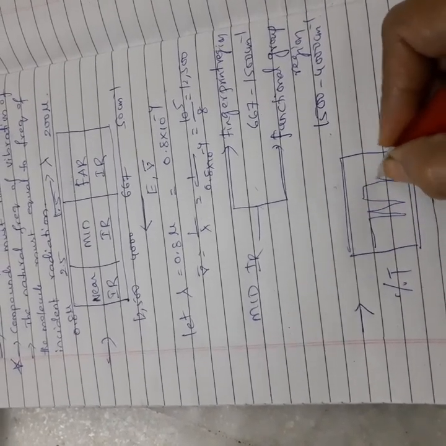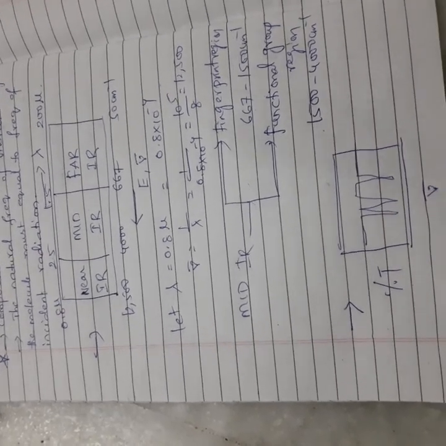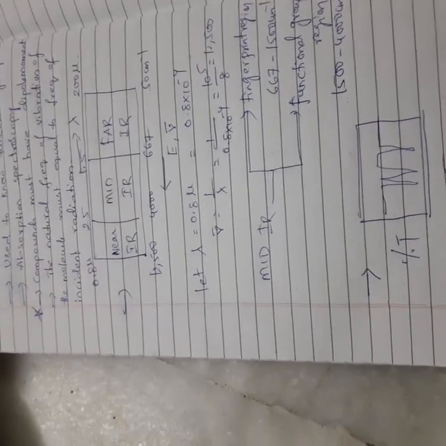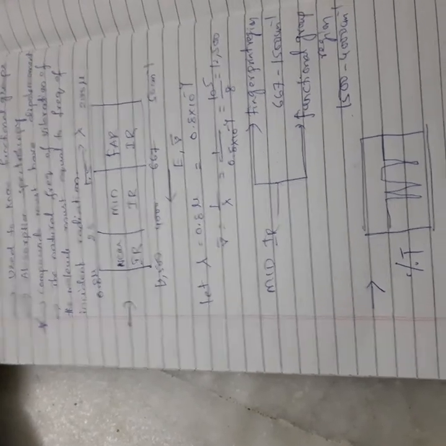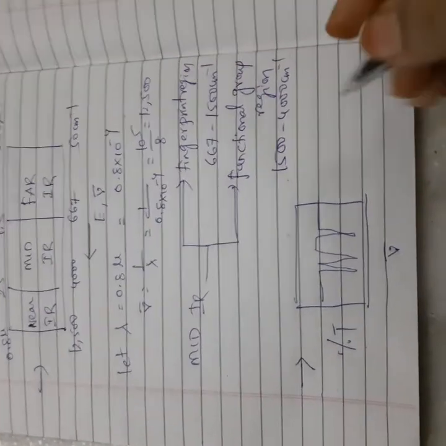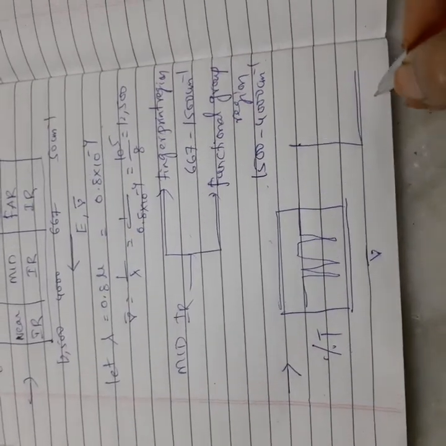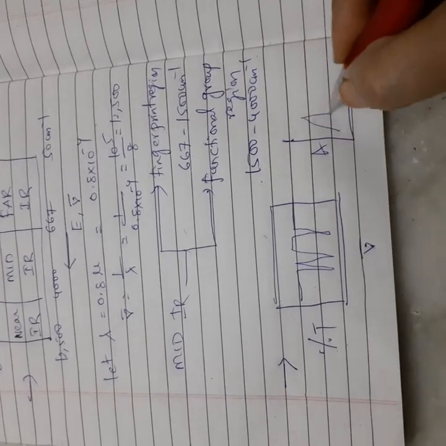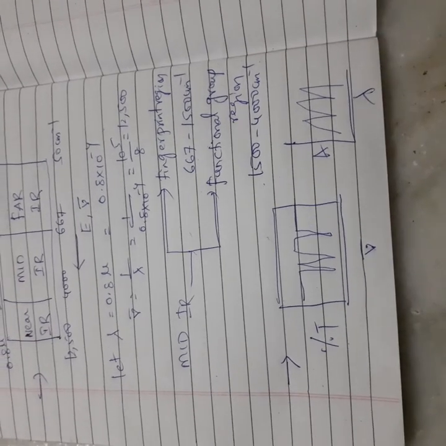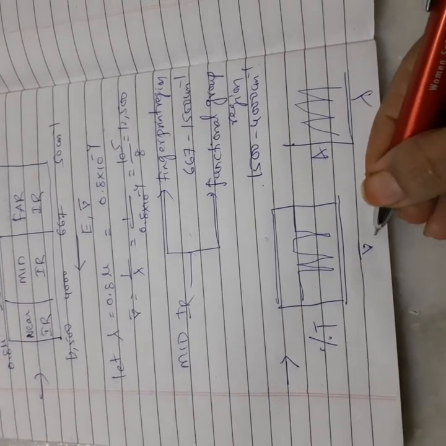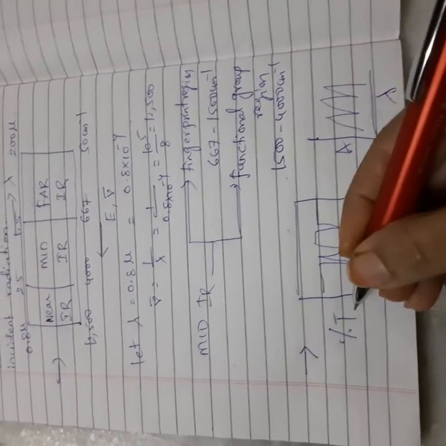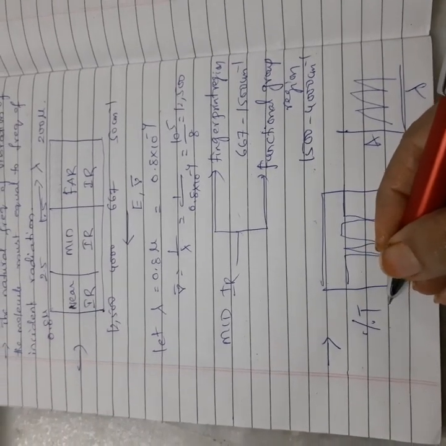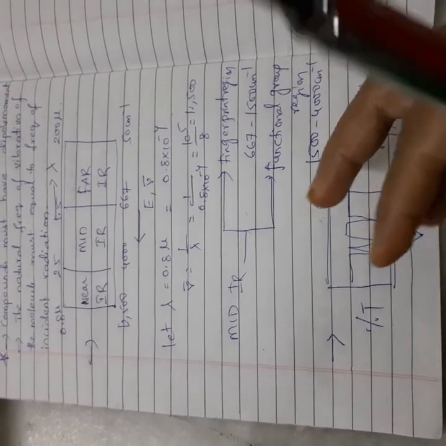I think you remember that in electronic spectroscopy, the graph is drawn between wavelength and absorption, and there you get peaks like this. But here we are drawing wave number on the x-axis and percentage transmittance on the y-axis, so the graph will be upside down.